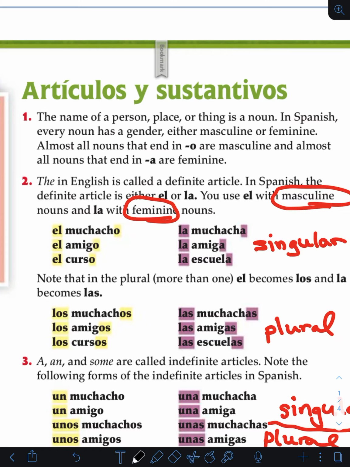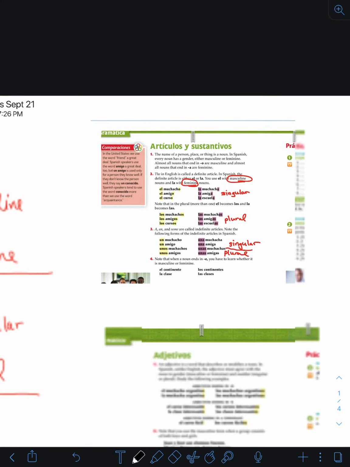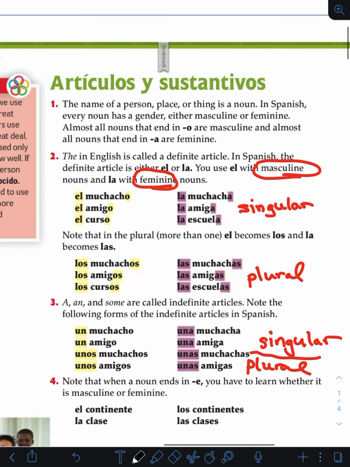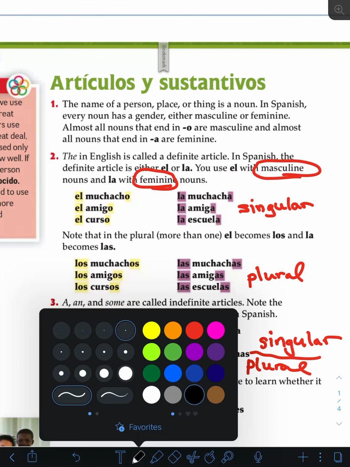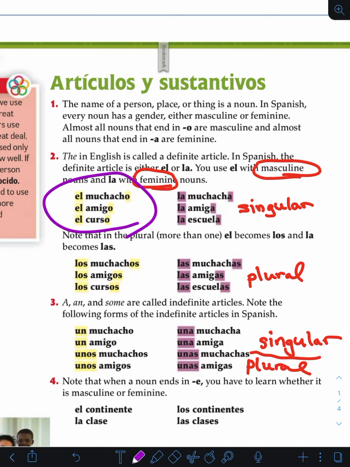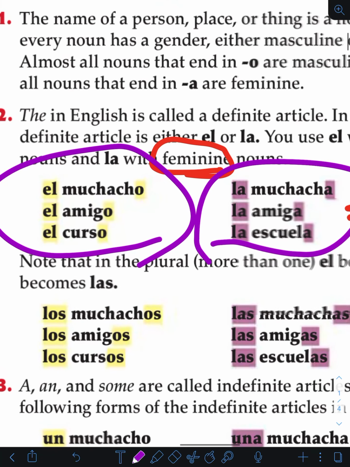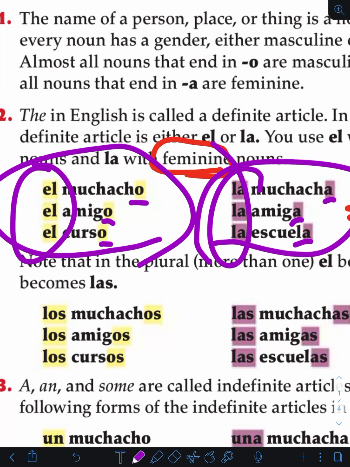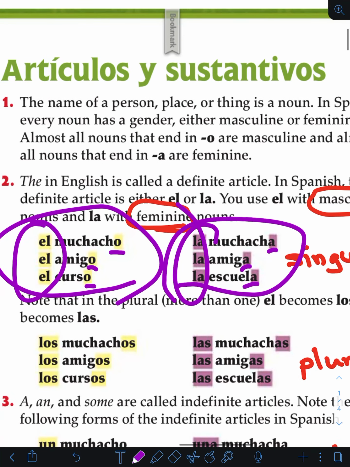And I'm assuming if this is what the book explains, then there won't be many other ones that you need to know. So masculine is this group right here, and I'm going to use a different color. Okay, and feminine is this group right here. So see how the ending changes. El muchacho, la muchacha. So it's the same word, the ending's different, and the article, the in front of it, is different. So if you're talking about a female, you could say la amiga, right? The girl, or sorry, the friend. El amigo is the friend, but that would be for a boy.